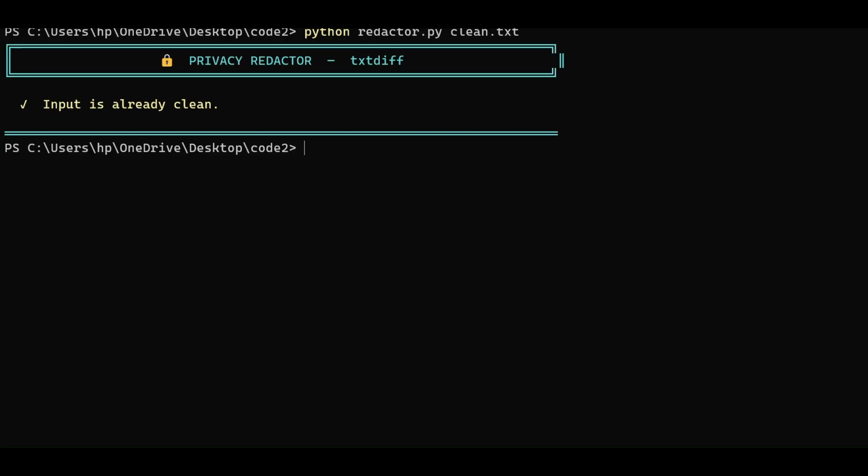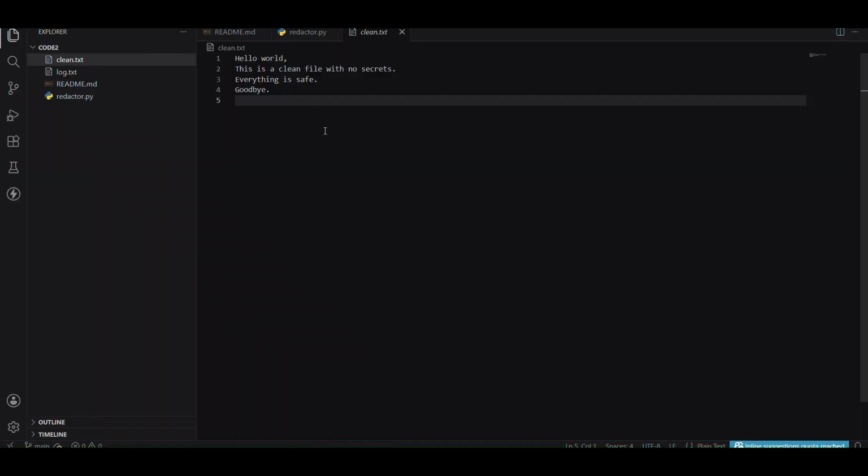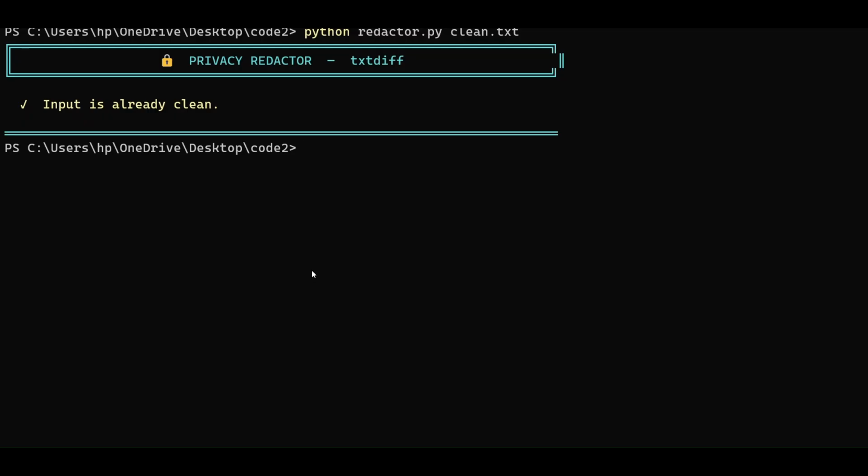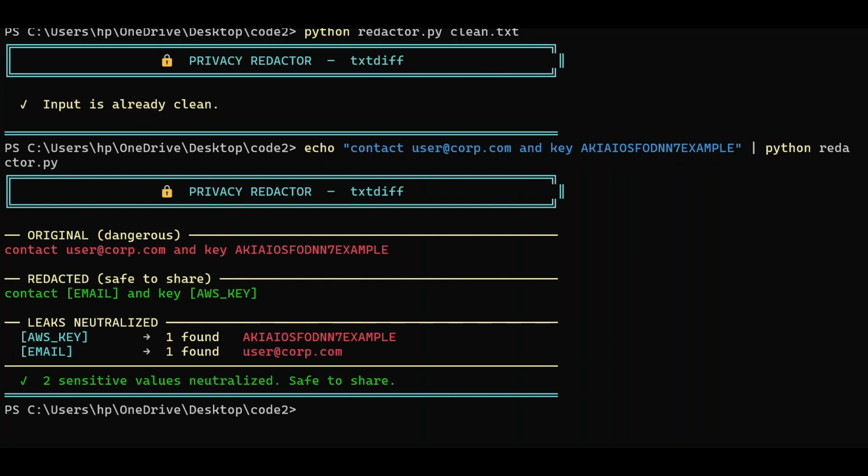Now let us test this with the clean file that has no such sensitive information. You can see we have seen this clean file, which has no sensitive information. In the terminal, the input is already clean. It has not detected any sensitive information. It works on raw strings also. Suppose you have pasted this. This time we have not attached a file. We are passing it directly. It will work on this also. It can detect raw data also. If you provide that, it will pipe into it.